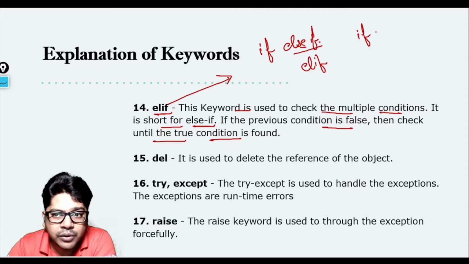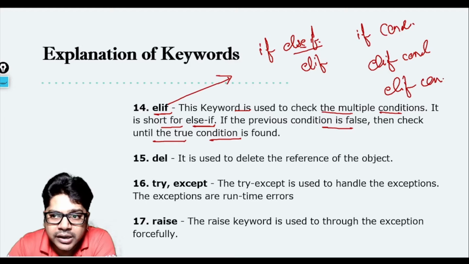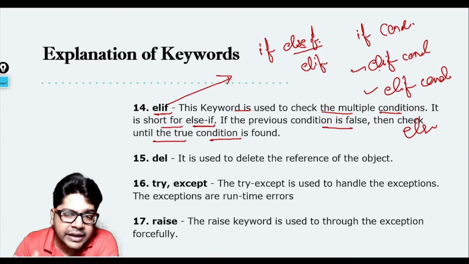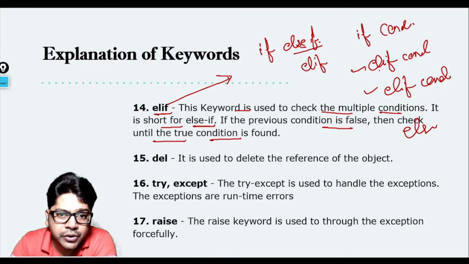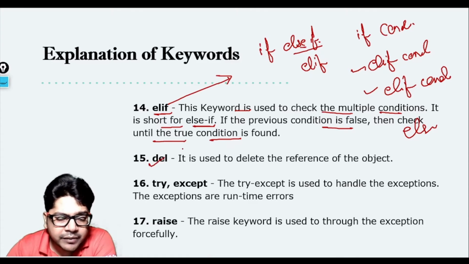So basically how you do that, you write if and then you have a condition. If this condition is false, you want to add another condition, so you write elif condition. If this is also false and you want to add another condition, then you write it like this, and like that, else. So elif is adding more conditions to your program. Okay, the del keyword, we have already used it, so it is used to delete the reference of the object.